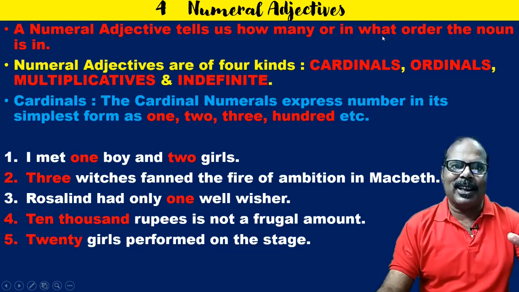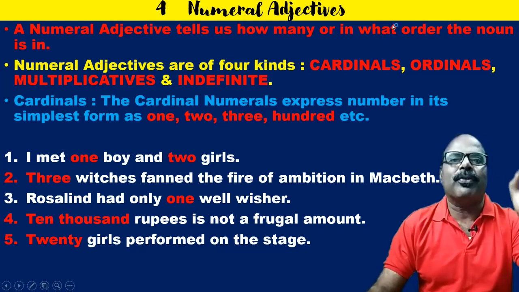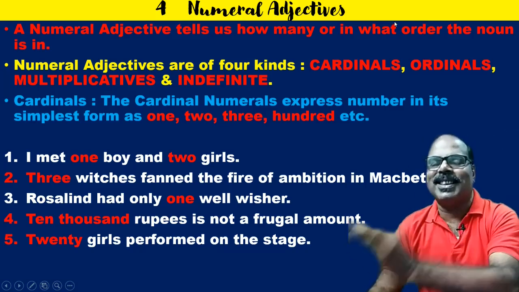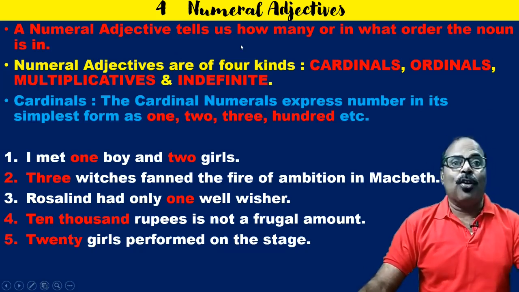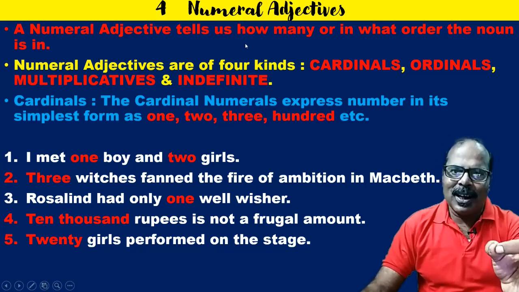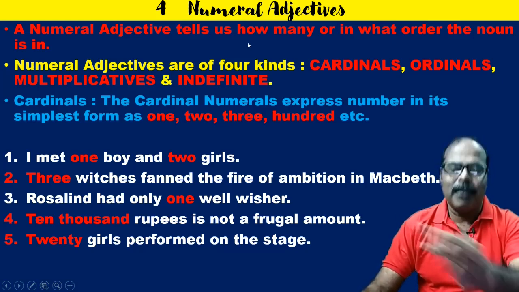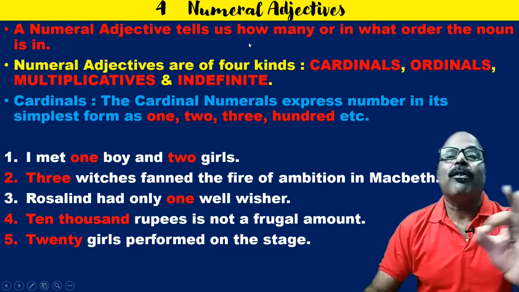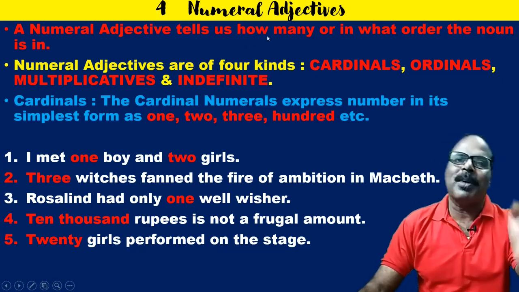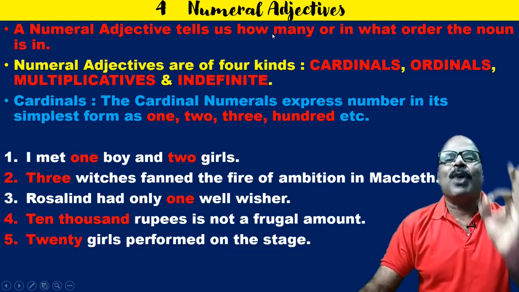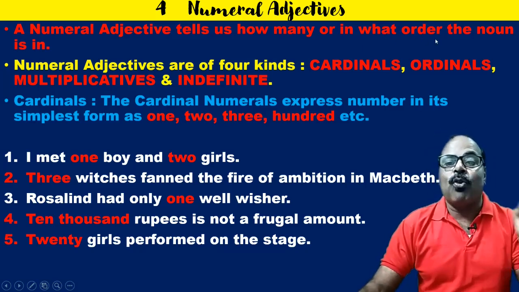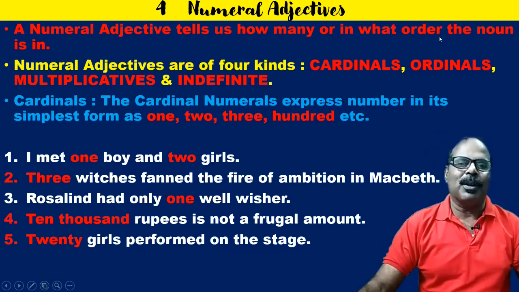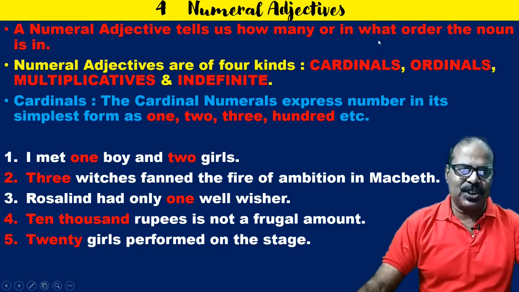They are standing according to their roll number, the first, the second, the third. So, 'one' is a numeral adjective. There is one boy. There is the first boy. It is also a numeral adjective, because the first one tells us how many, and the second one, the first boy, tells us what order, the position.